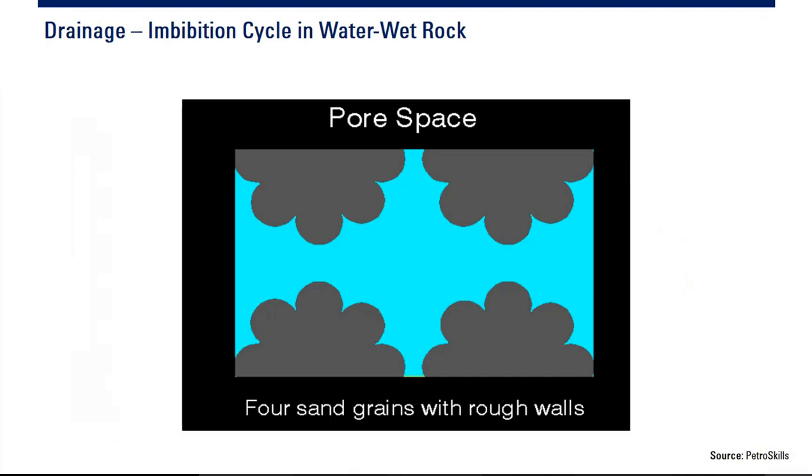And this is the picture, the animation of the drainage imbibition cycle in a water wet rock. We have grains here, and the blue zone is the pores. We have 4 sand grains with rough walls, and this is the water, water wet, so water will occupy the pores and generate a thin film.